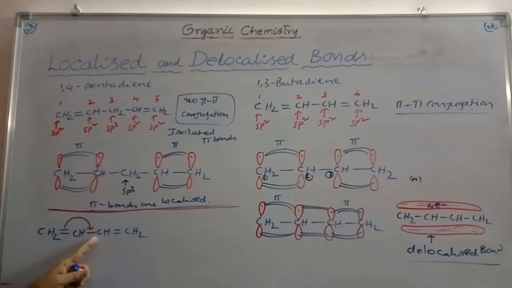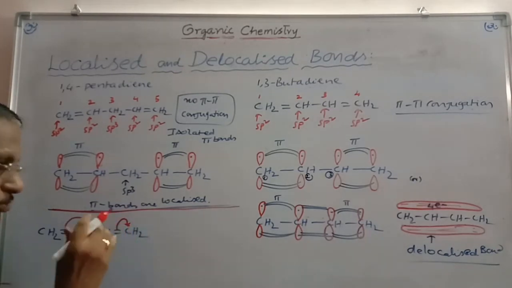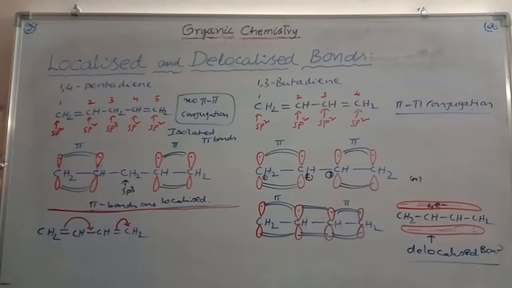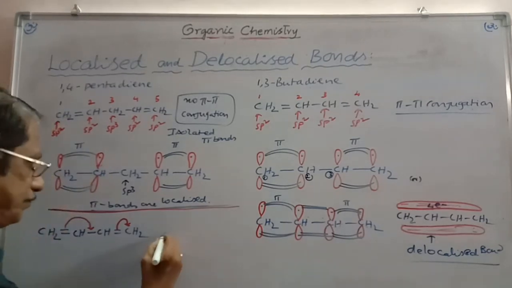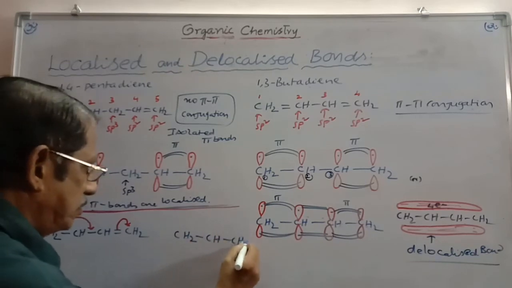Then what happens to this carbon? When this bond is coming to this place, this carbon has 1, 2, 3, 4, 5 bonds, so no pi bond character is present for this carbon. And that is why this carbon throws the electron cloud towards the other carbon. You have to show the bent arrow mark. When the electron cloud is moving onto the carbon, you have to show the bent arrow mark onto the carbon. And that is why you now have to write the other form of the structure. In what way can you write it here? CH2, single bond, CH, single bond, CH, single bond, CH2.